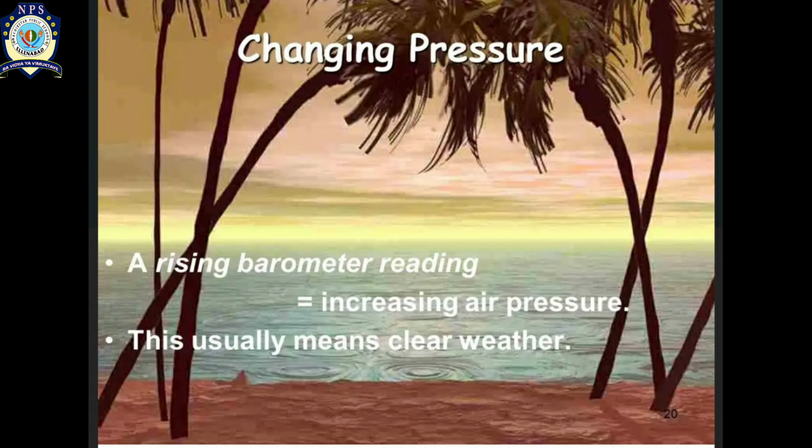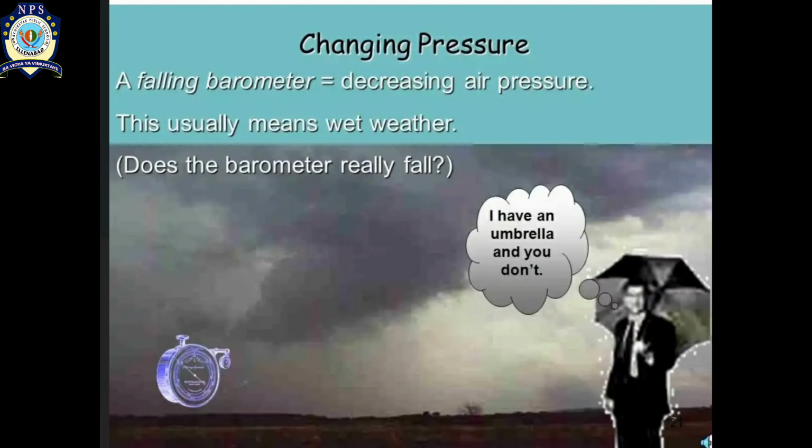If there is a rise in the barometer reading, there is an increase in air pressure. If the air pressure is more in the atmosphere, it usually means clear weather. But if the reading in the barometer falls, it means the air pressure is decreasing, and this usually means wet weather.